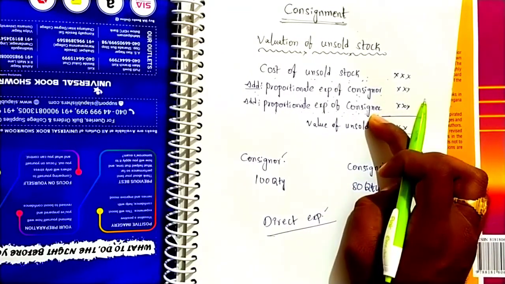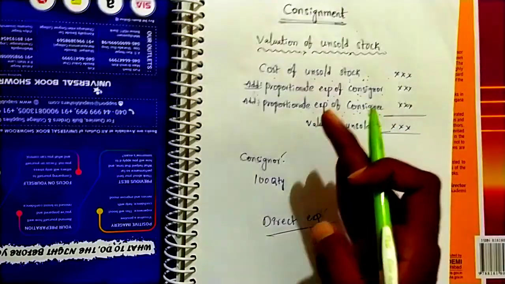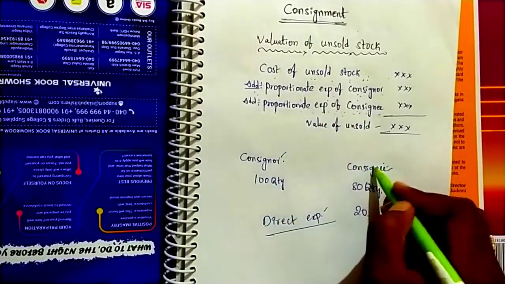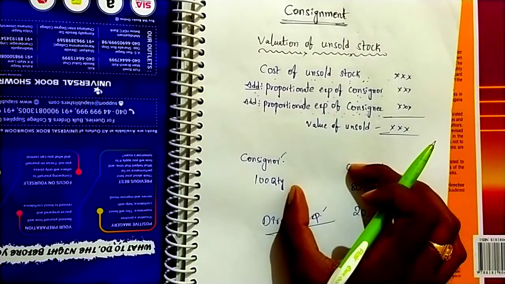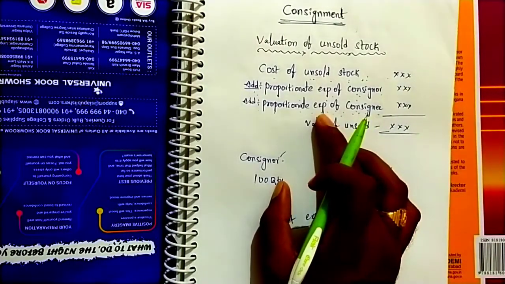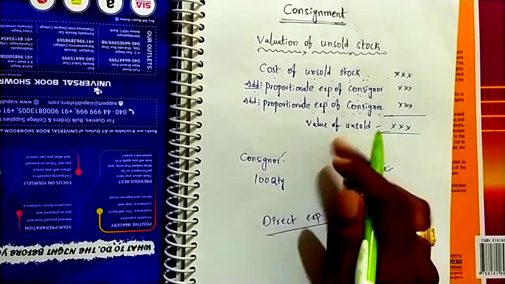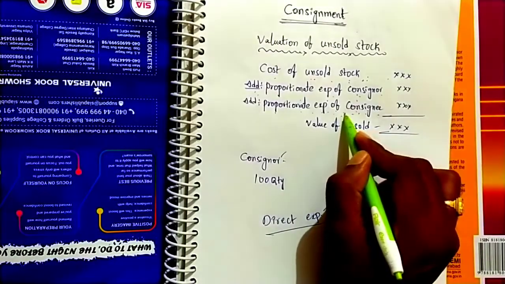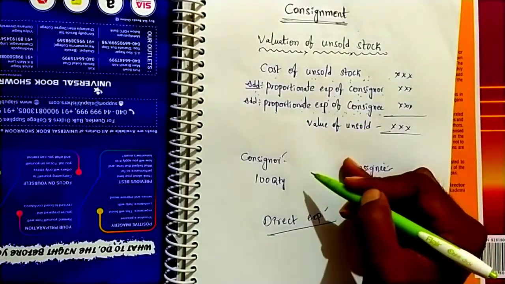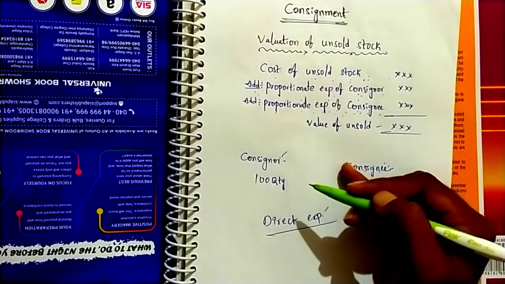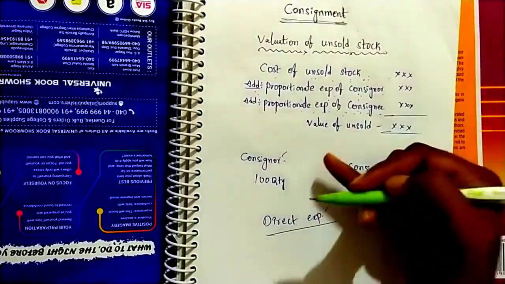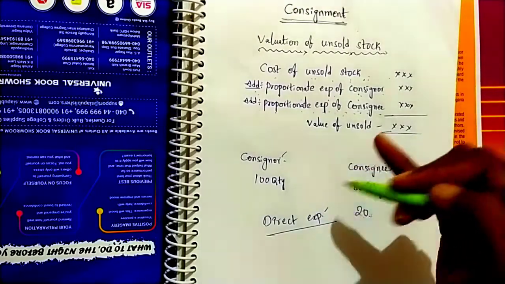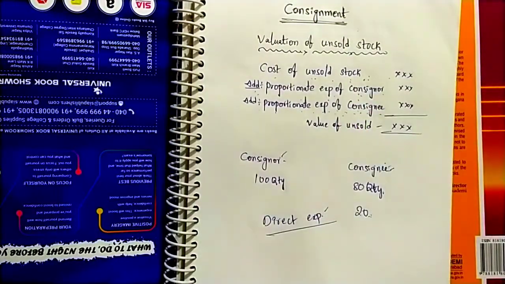Direct expenses means, at the time of sending goods from the consignor place to the consignee place, the expenses incurred may be paid by the consignor or the consignee. In case those expenses are paid by the consignee, those expenses we have to take. For example, freight, loading charges, unloading charges, cartage. These are examples of direct expenses.